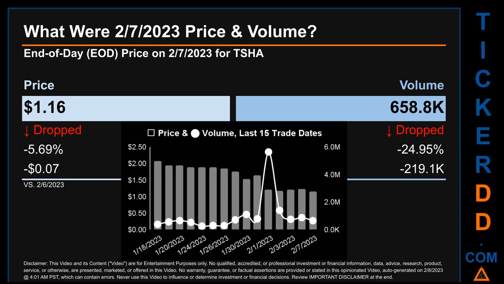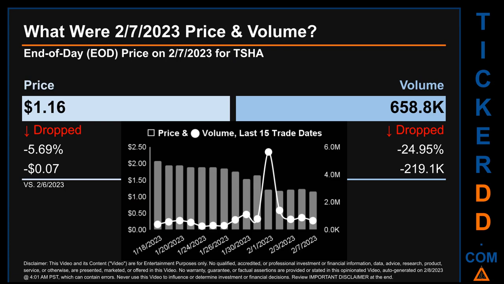What was end-of-day price and volume for TSHA? On Tuesday, February 7, 2023, TSHA had an end-of-day price of $1.16 and volume of about 658.8 thousand. Compared to the previous trading day, the price dropped 5.69%, losing 7 cents, while volume dropped 24.95%, decreasing about 219.1 thousand. The graph shows price and volume for the last 15 trade dates.